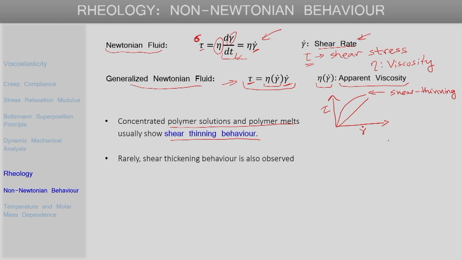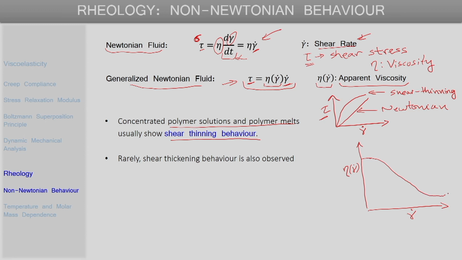So, if we now try and plot the change in viscosity with shear rate. Okay. So, here we have plotted change in the shear stress with shear rate, and this straight line is Newtonian. So, if you plot the change in viscosity, or the apparent viscosity, with shear rate, then for a Newtonian fluid this viscosity will be a constant. So, we will get a horizontal line, but for a shear thinning fluid like a typical polymeric fluid, let us say, initially we will get a horizontal line at small shear rates, and at higher shear rates it will decrease.